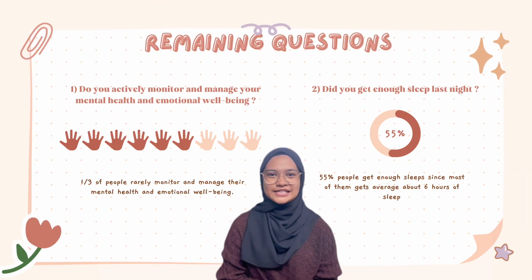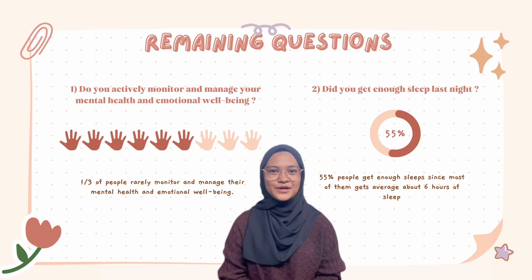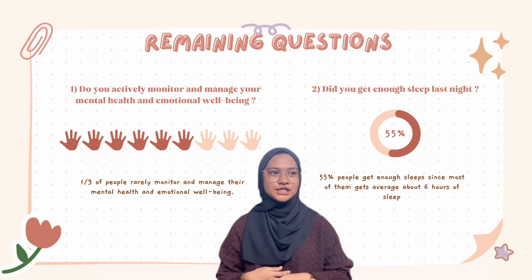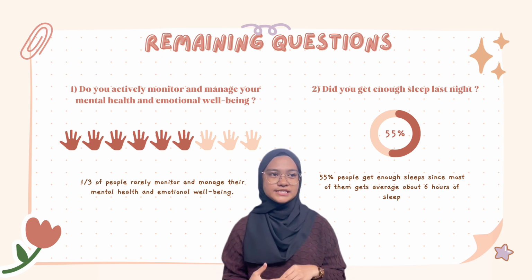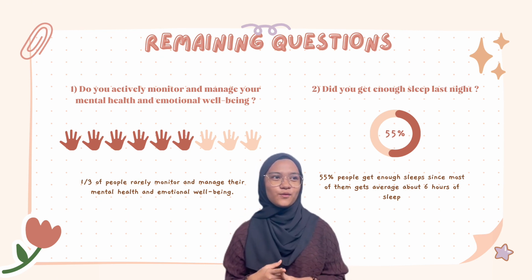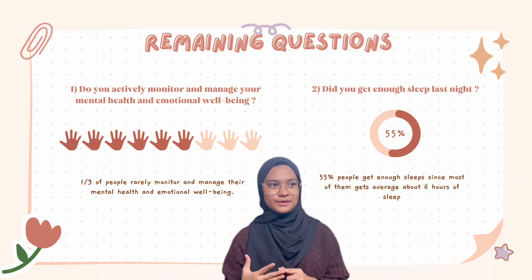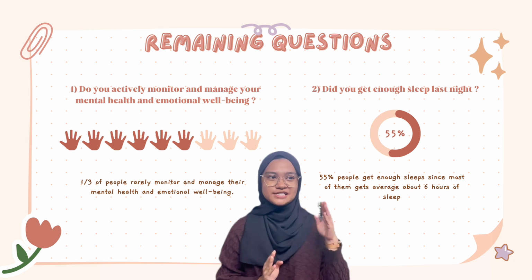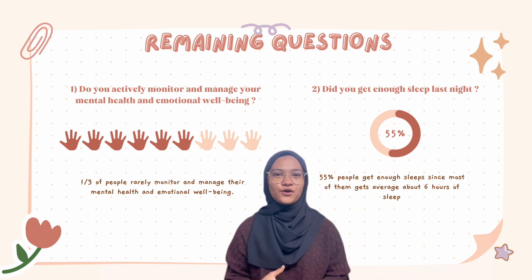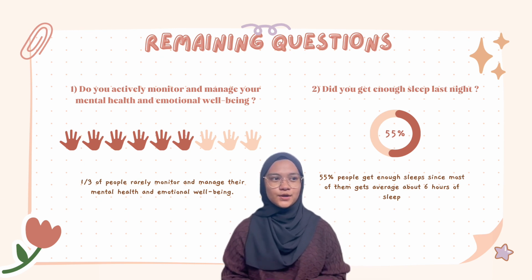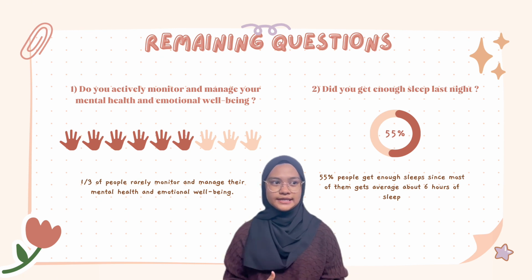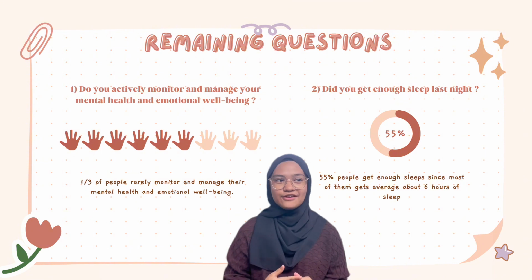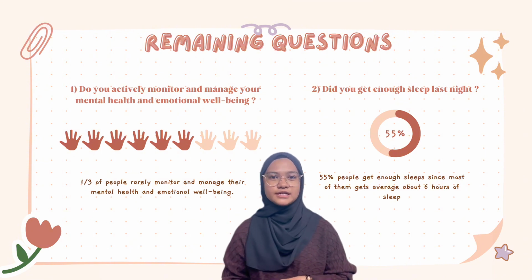Okay, next I will continue with the remaining questions that will support our statistics. The first question showed that most people manage their mental health once in a while, so only 1 out of 3 people really monitor and manage their mental health. This is because, based on question 3 just now, they usually get only 4 to 6 hours of sleep. Maybe we can conclude that most people lead busy lives, and sometimes they prioritize other aspects such as work, family, or social obligations over their mental health.